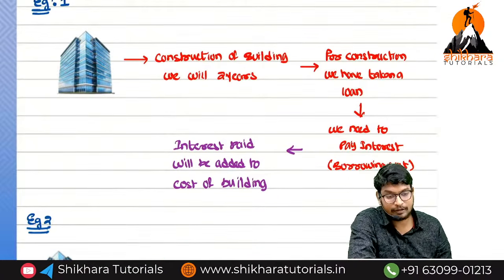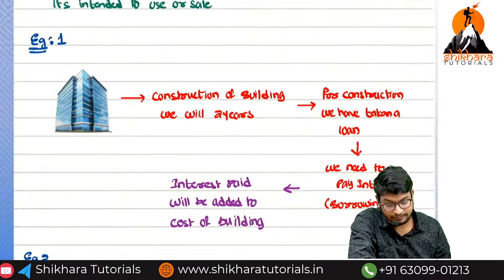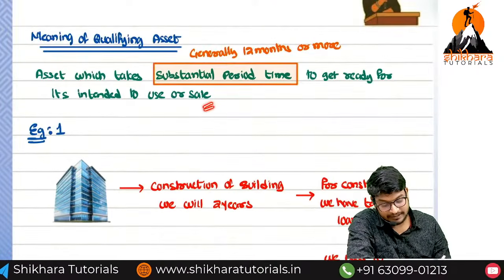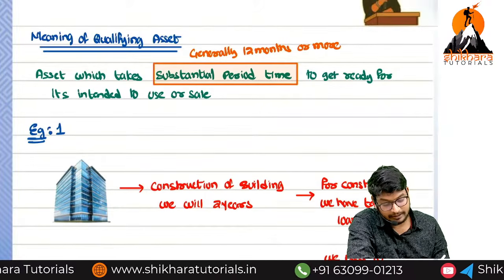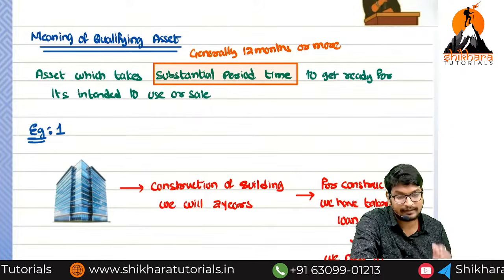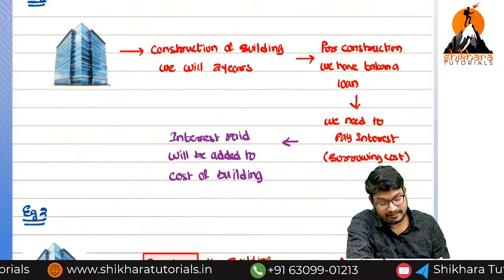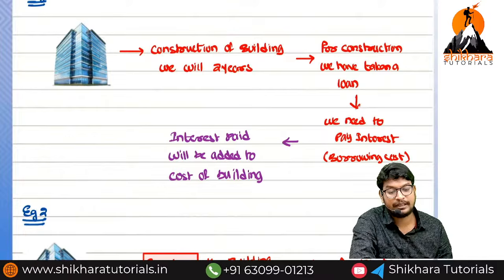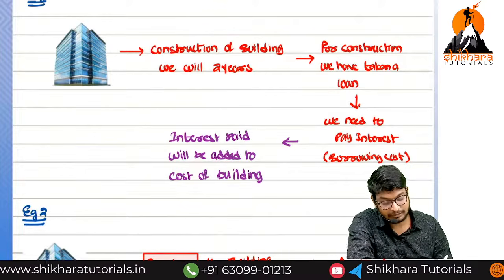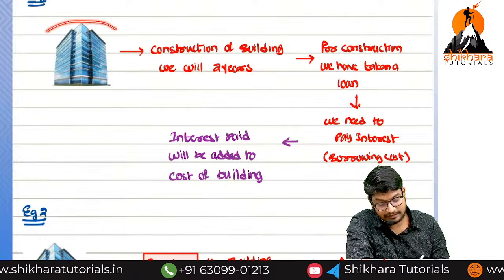I think you understand the concept of example number one. Once again, what is the meaning of a qualifying asset? Anything that takes a substantial period of time to get ready for its intended use or sale is called a qualifying asset. In this first example, we have taken a loan for the construction of a building. How much time will it take? More than 2 years. For that reason, this is called a qualifying asset.